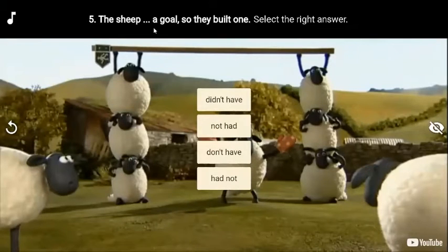The sheep, a goal, so they built one. Didn't have, not had, don't have, or had not?